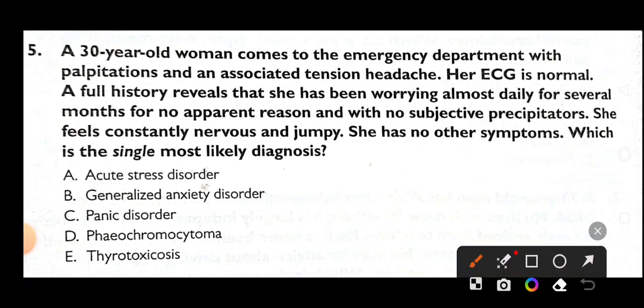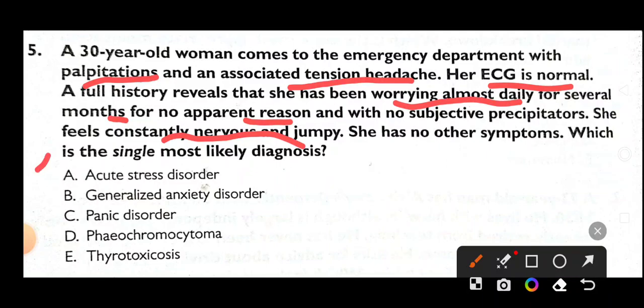A 30-year-old woman comes to the emergency department with palpitations. Remember, a 30-year-old woman presents with palpitations in the emergency department, associated with tension headache. Her ECG is normal. A full history reveals that she has been worrying almost daily for several months for no apparent reason, with no subjective precipitators. She feels constantly nervous and jumpy. She has no other symptom. What is the single most likely diagnosis here?